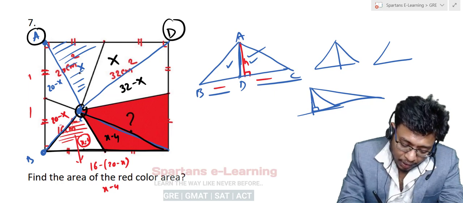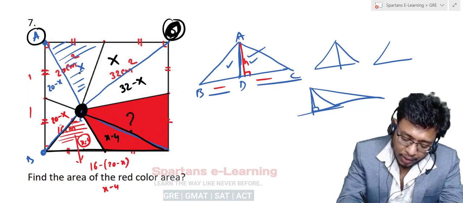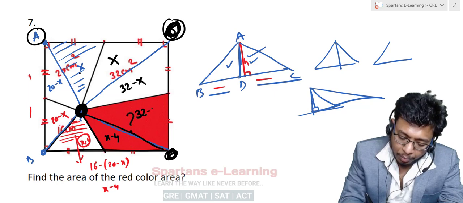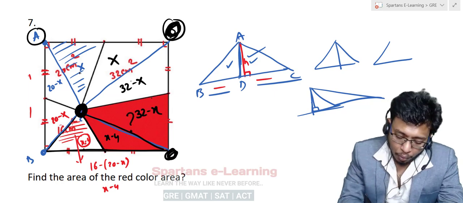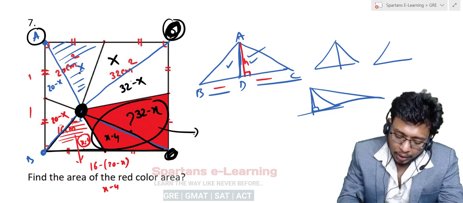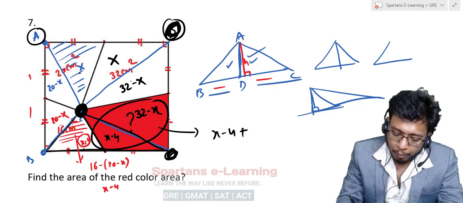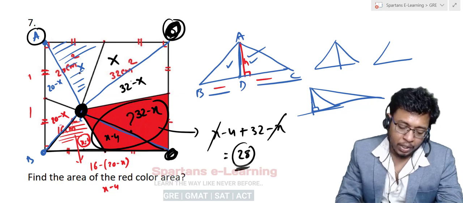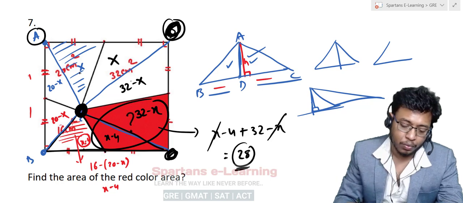Now you take this triangle, this vertex, this vertex. This is 32 minus x means this also will be 32 minus x, done. Now what is the area of this red color one? It will be x minus 4 plus 32 minus x. Minus x plus x cancel, you will have 28. That's it. So 28 will be your answer for this question, right?